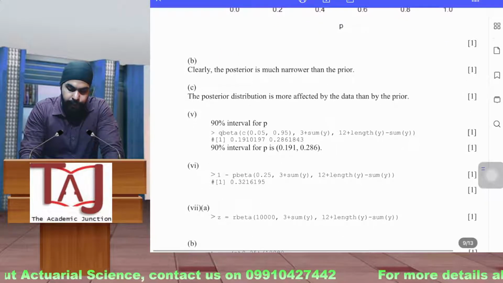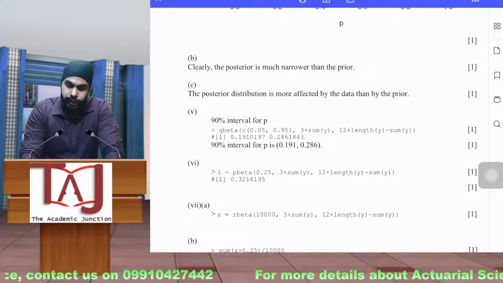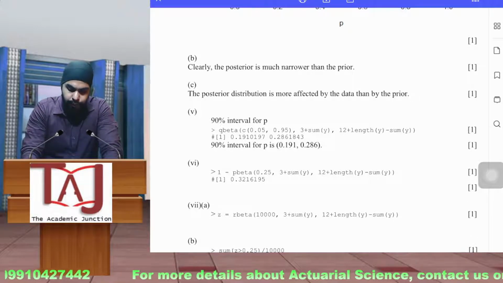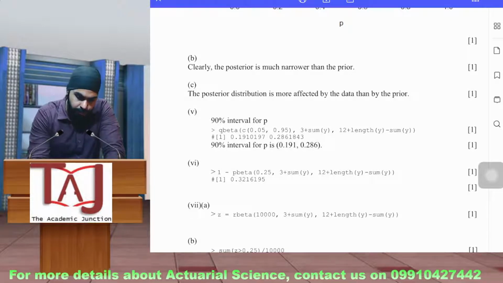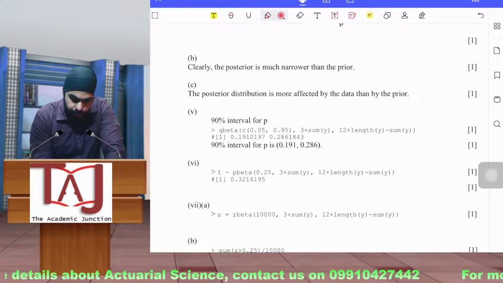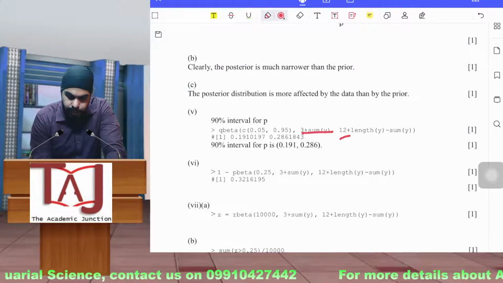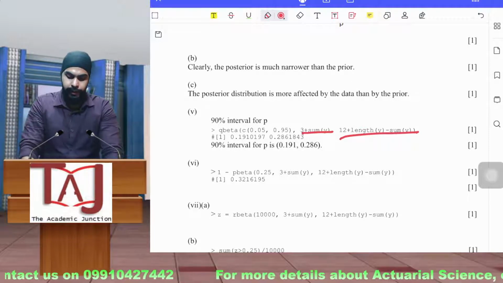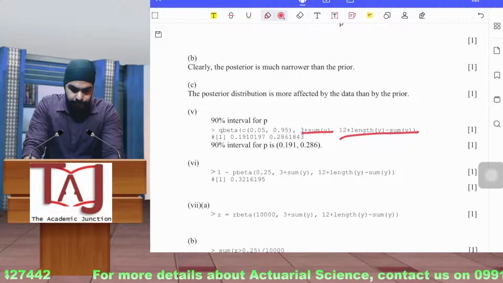Then you have to calculate the 90% interval for P, and you can use either the quantile function or qbeta, which already calculates the quantile for the beta distribution if you pass the parameters. So here in the parameter section you can see that this was the first parameter and this was the second parameter. They are both calculated and converted into an R formula, and they are passed here.